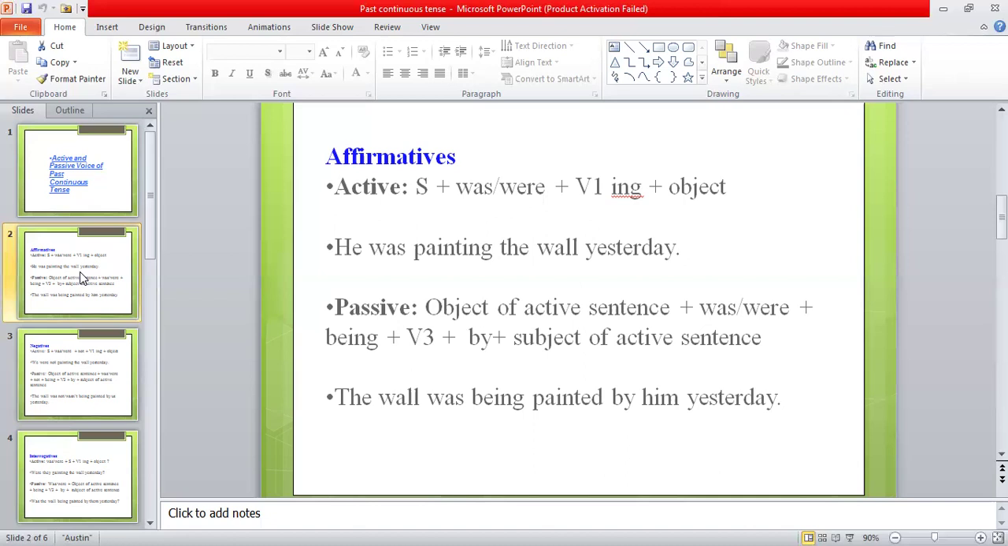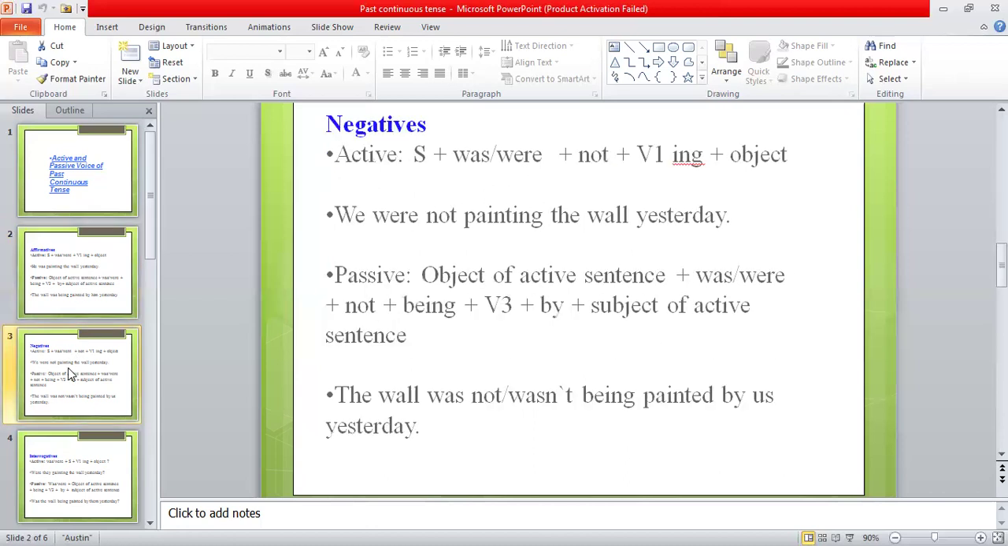So he was the subject over there. When we simply write it in the place of the object, it will be changed from he into him, because he is the subject pronoun and him is the object pronoun. So in this way, you can change the sentence from active into passive.